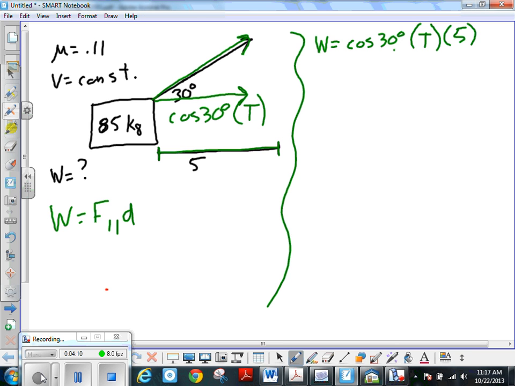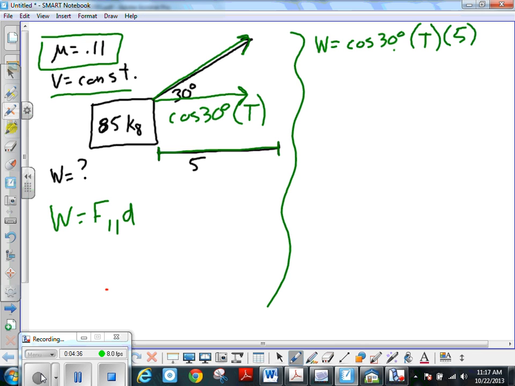That would be one definition of our work. But now we don't have T, so I'm not sure how good that's going to be for us. But at least we have that. What's the other thing that we have in play here is friction, right? Because we have a mu. And if this thing is going at a constant velocity, then whatever this cosine 30 T is going to be equal to friction, right?